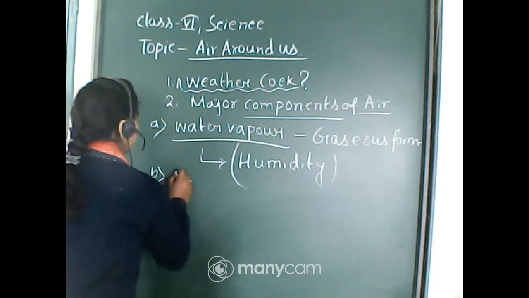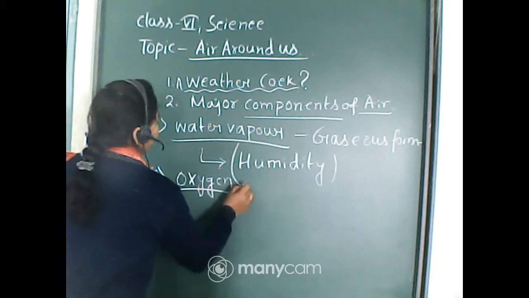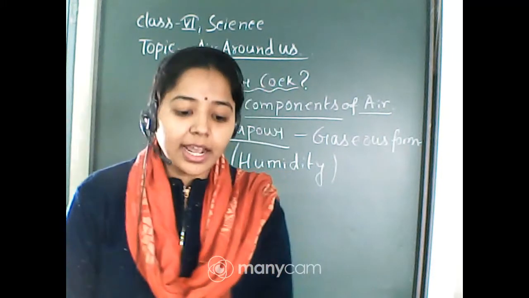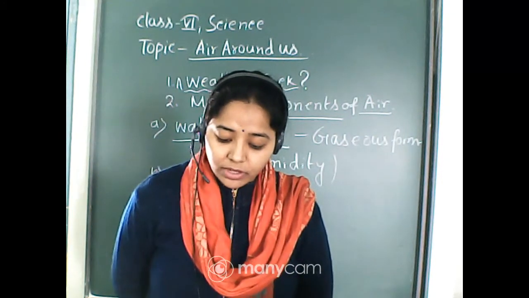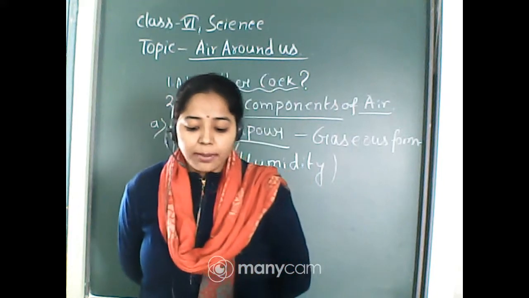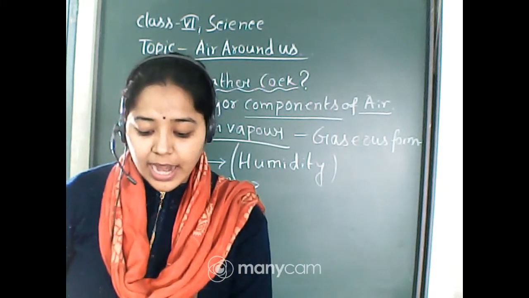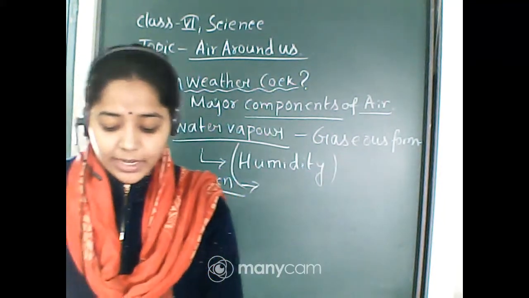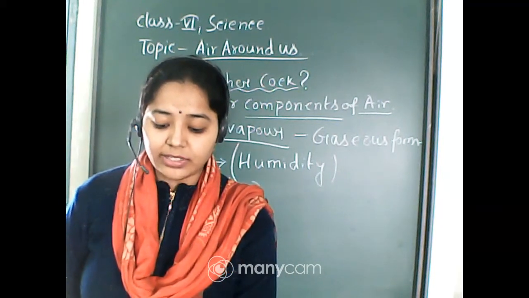Next comes oxygen. As you know, oxygen is very essential for our survival. There is an experiment in your book to show whether air has oxygen or not, to be done in the presence of your teacher, on page 148. Fix two small candles of the same length on the table, light both, cover one of the candles with an inverted glass tumbler and observe both candles carefully.